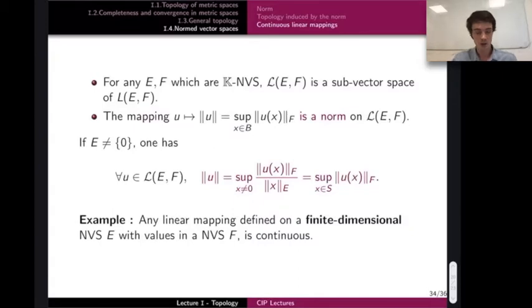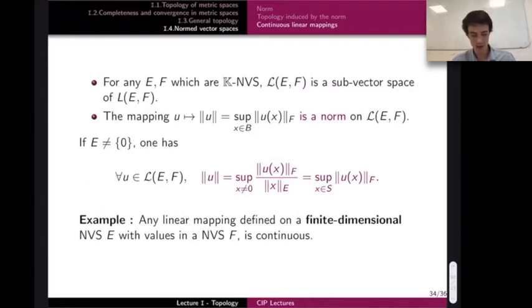This one is a vector space, and we can define a norm on this vector space, a new norm, which is usually called a subordinated norm. It can be defined as the supremum over the unit ball B of the F norm of u of x. And you can check that this is again a norm.